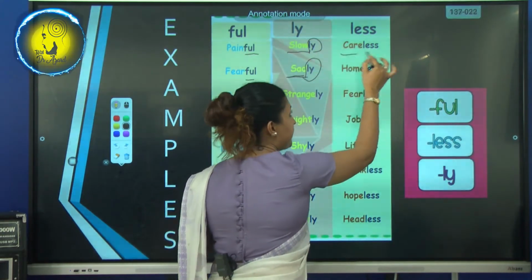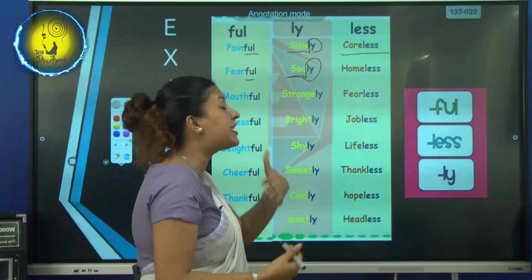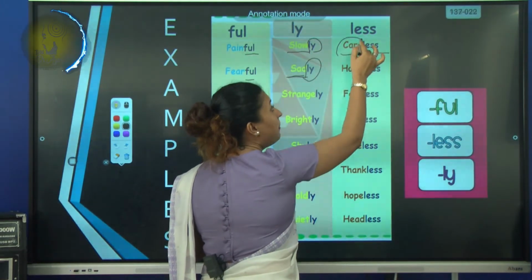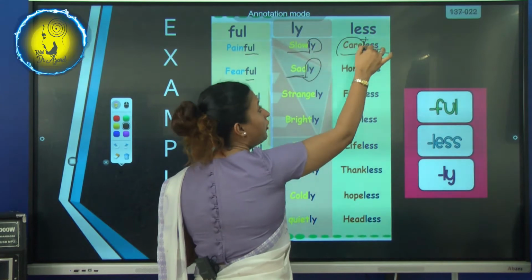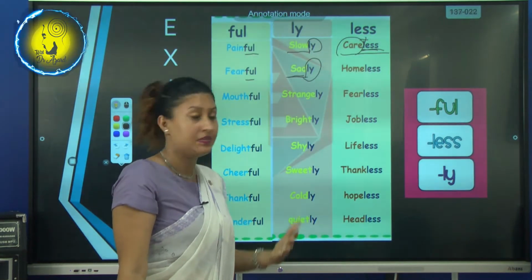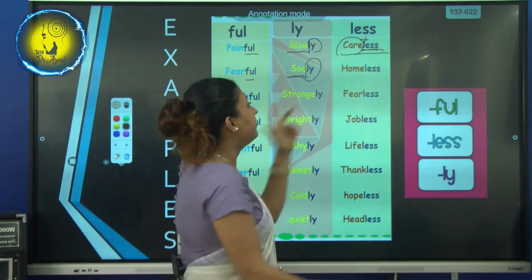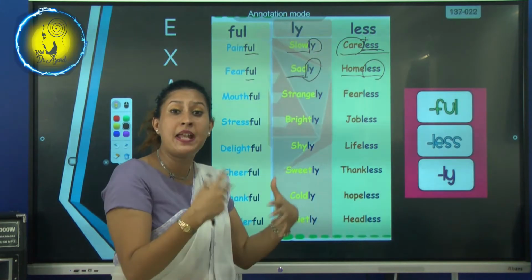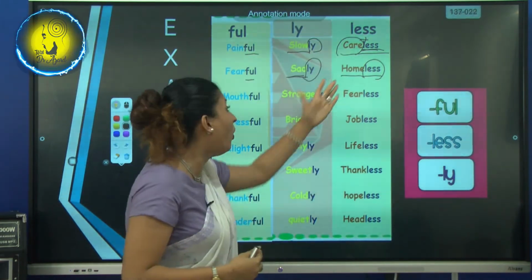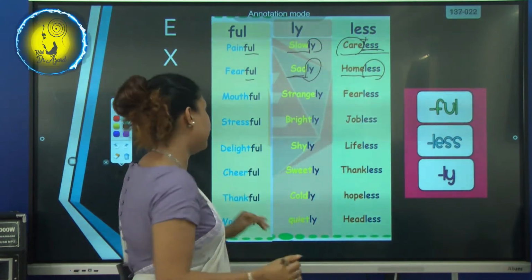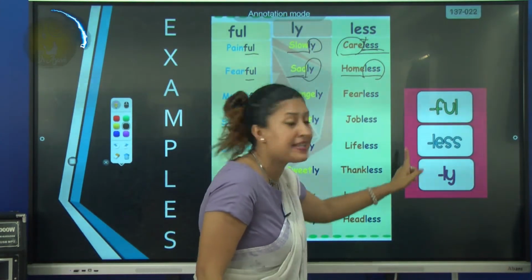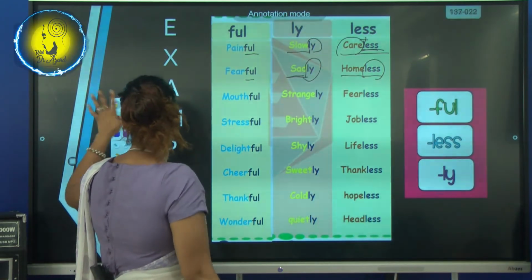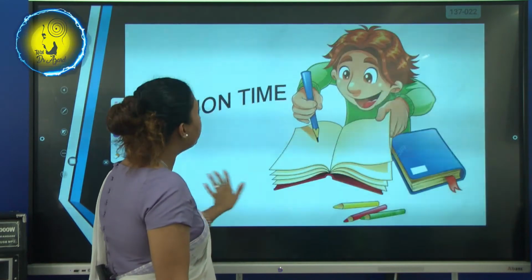Careless means the opposite word of care. So with the help of this suffix, you can make the opposite meaning. Careless. Homeless. See, we change the meaning into a different meaning. So now you know about full, less and ly also. We studied about est also. Now let's go to the other one.